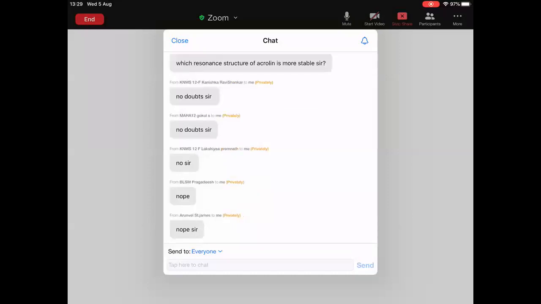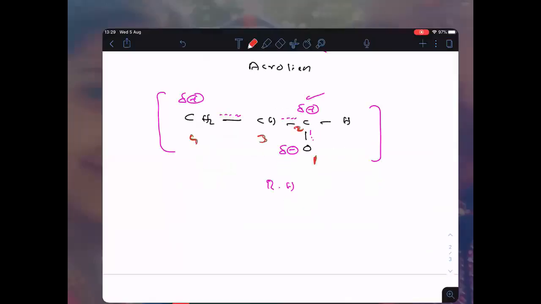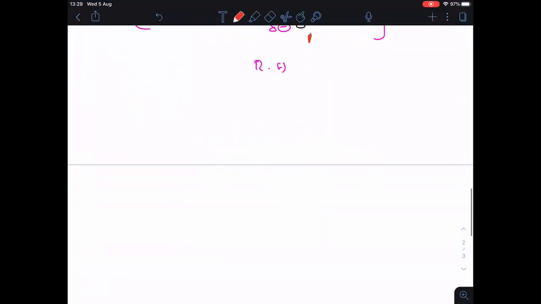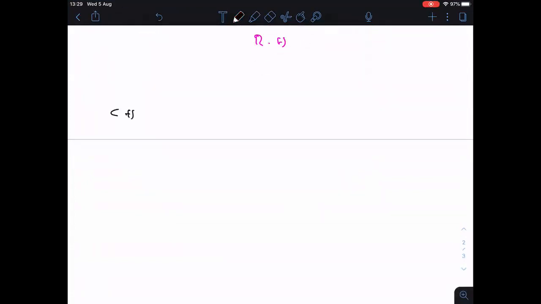Now see clearly everyone. Followed everyone? Now I am taking acrolein here: CH2 double bonded CH, C double bonded OH. This is the acrolein.